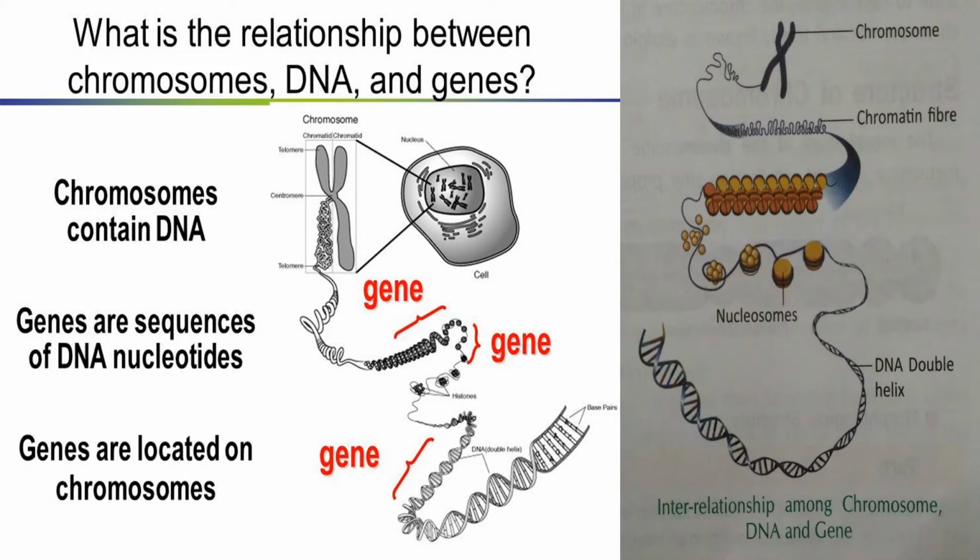Now DNA can remain in folded condition or it can also remain in partly open condition. The term is known as chromatin reticulum. Reticulum means network type. So if the chromatin is densely condensed or folded, it is called chromatin reticulum.